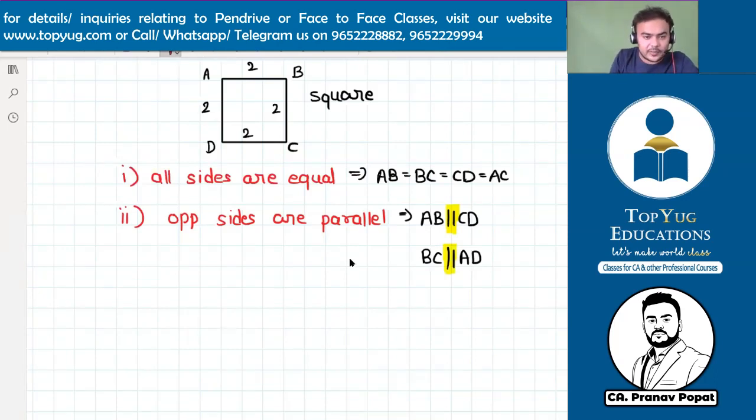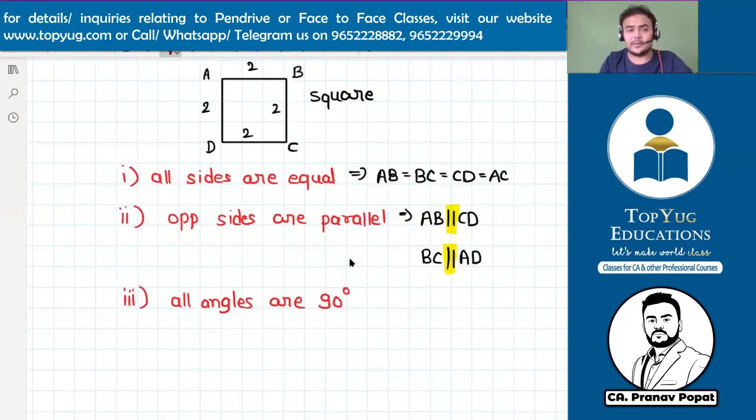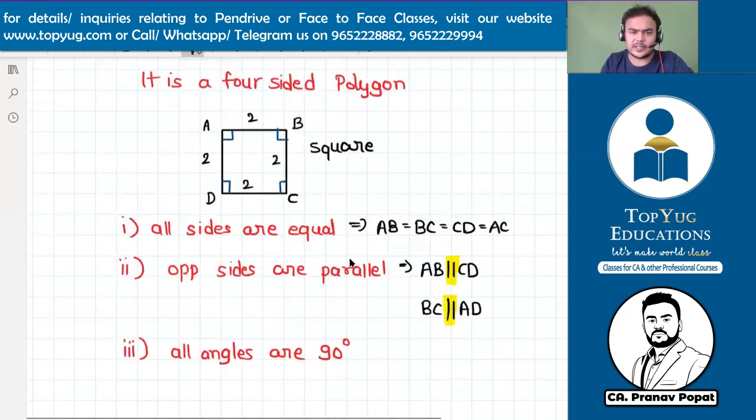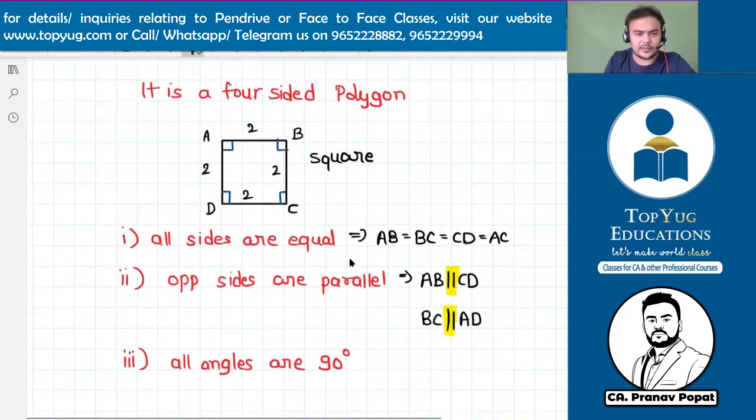And what is condition number 3? All angles are 90 degrees. Be it this angle, this angle, this angle, or this angle, all have 90 degrees. These three things are enough. We'll not discuss the diagonal thing. No, these three conditions are enough. So this was about a square.